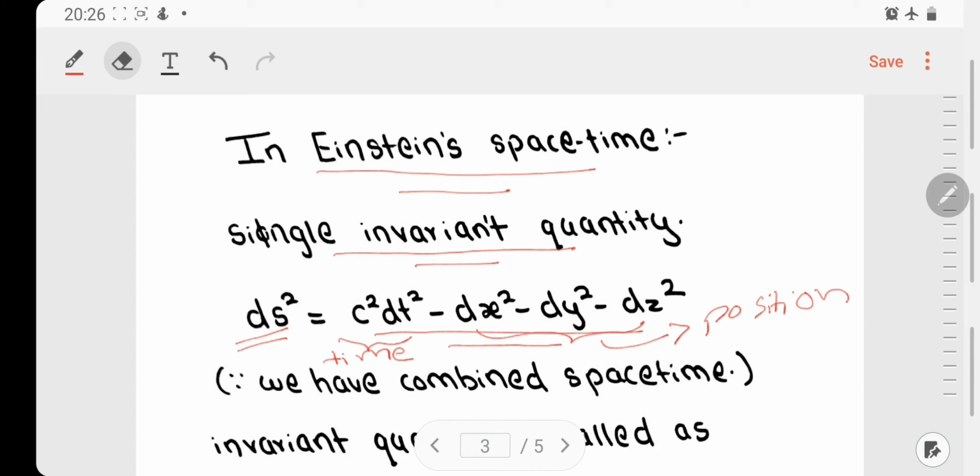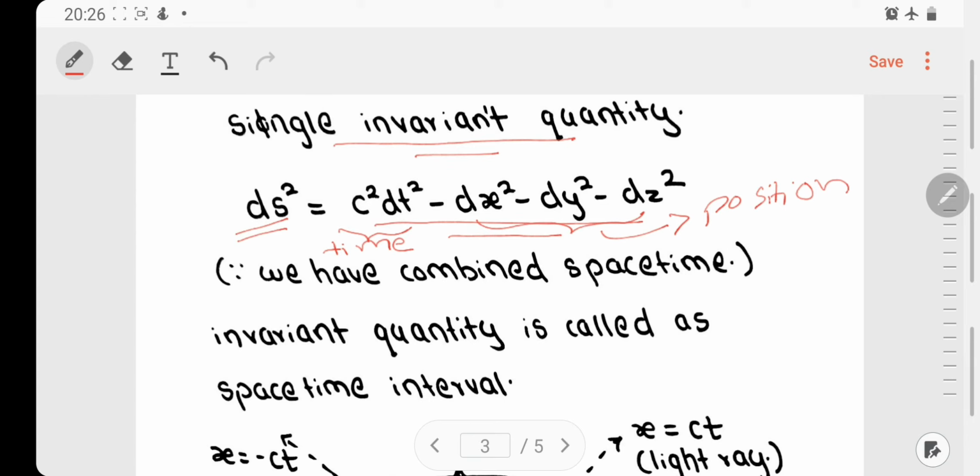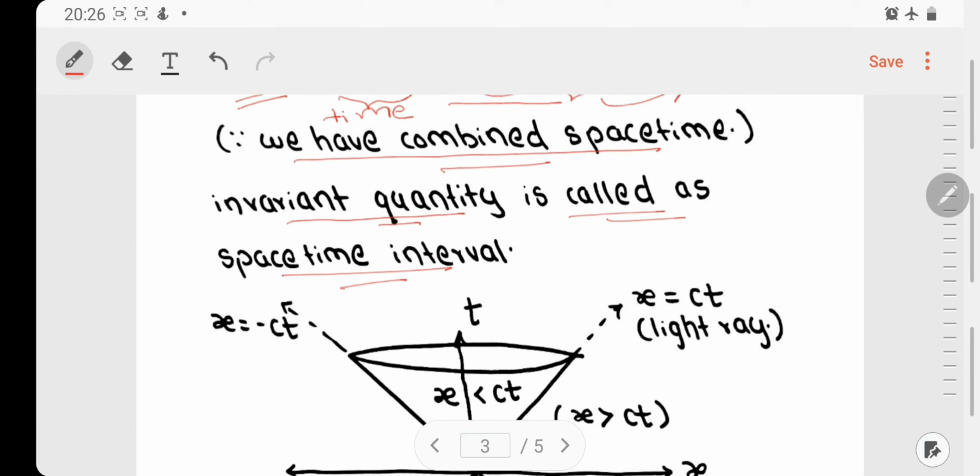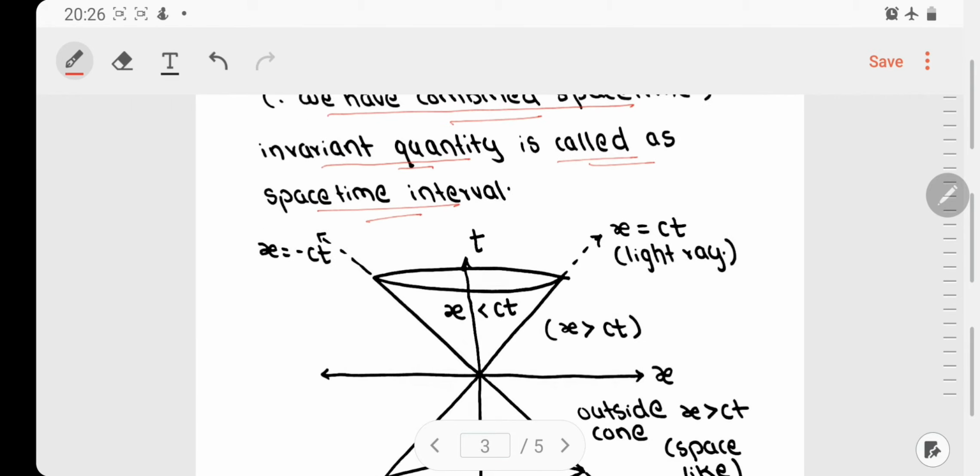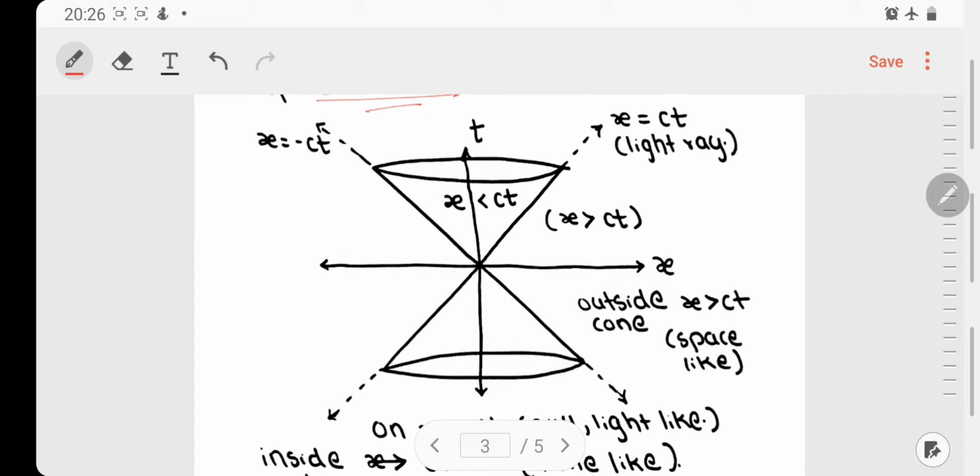Yeah, so we have a time part and we have a position part. Thus, if we see this quantity, we can say that we have combined space and time in an invariant quantity, and this invariant quantity is called the space time interval. Now we will study this space time interval in detail, but before that let us study in detail the light cone which we saw in the previous slide.